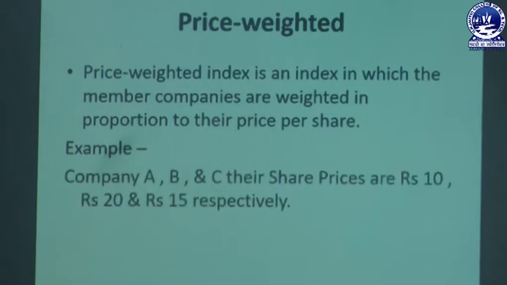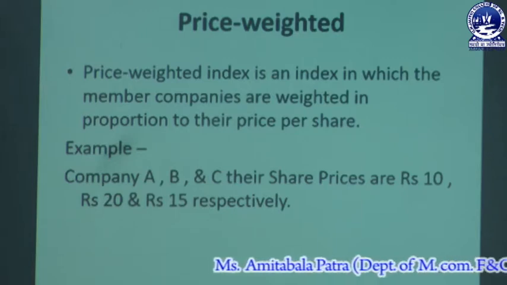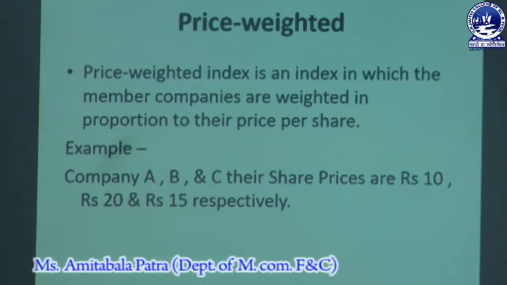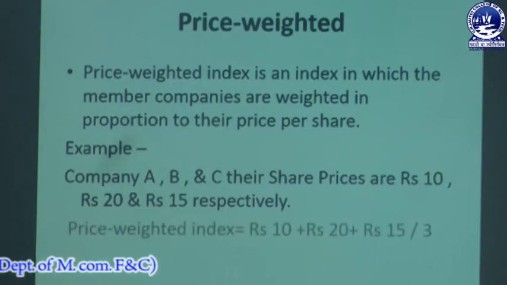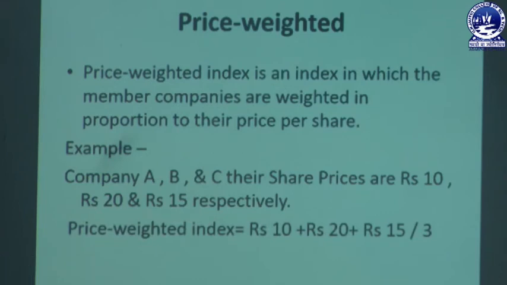Suppose there are companies A, B and C and their share prices are 10 rupees, 20 rupees and 15 rupees respectively. So, what could be the stock index? The price weighted index will be the sum of the share prices divided by the number of companies, that is 3. So, this is what the price weighted method of calculation of the share index is.